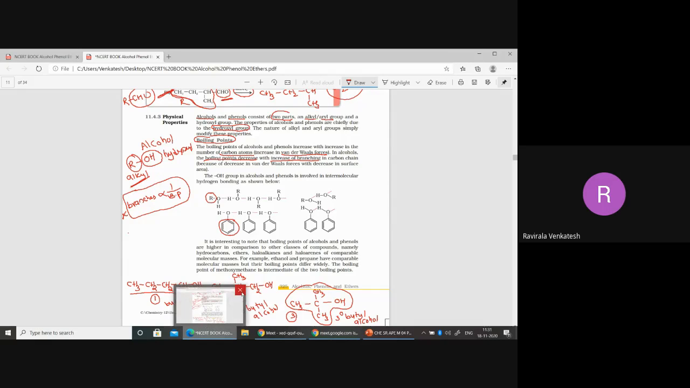Now, one more thing here. Intermolecular hydrogen bonding. What is the meaning of intermolecular hydrogen bonding? There will be electrostatic force of attraction between the more electronegative element and the hydrogen of another molecule, which is called hydrogen bonding. Let me see this one. I'm just erasing here.